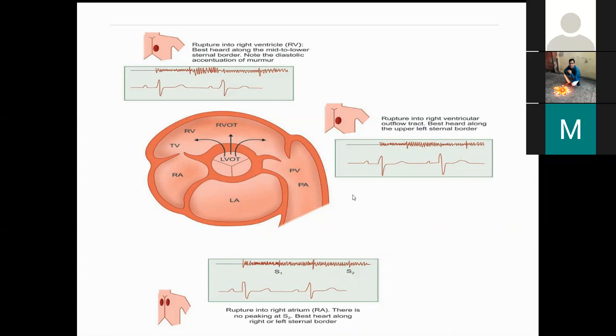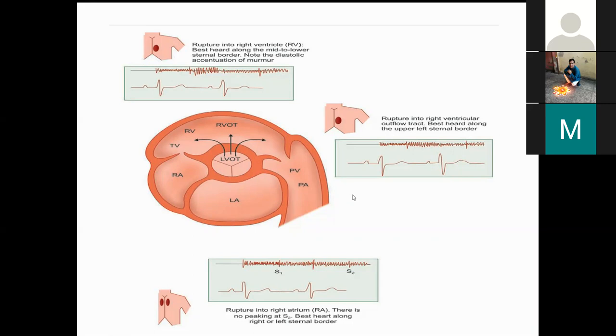So in PDA, usually we see a history suggestive of left to right flow in childhood, with increased history of LRTI, whereas in RSOV, usually there is a young adult male who presents with a history of 3 to 4 months of sudden onset chest pain followed by dyspnea. Usually the natural history of RSOV is not more than 1 year because most of the patients die by the end of 1 year if there is no intervention. So this is history wise.